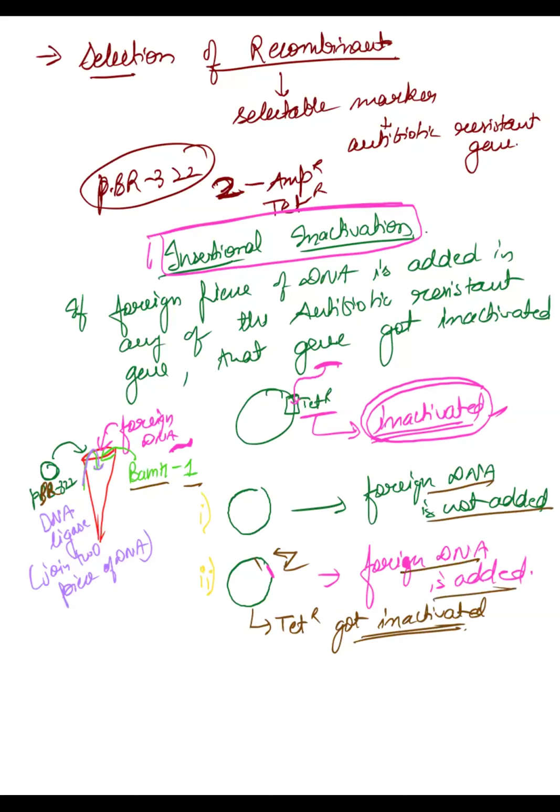In the first one, nothing happens, because the foreign piece of DNA is not added. But what happens in the second one? Because the foreign piece of DNA is added at the site of tetracycline resistance, that is why tetracycline resistance got inactivated.